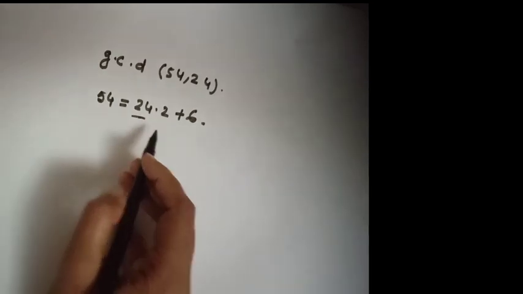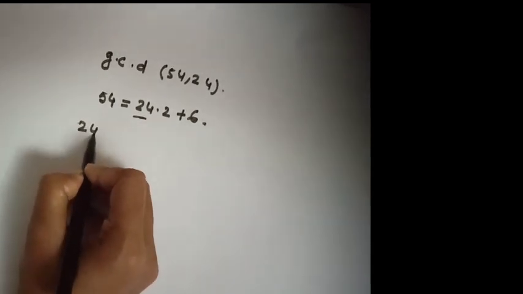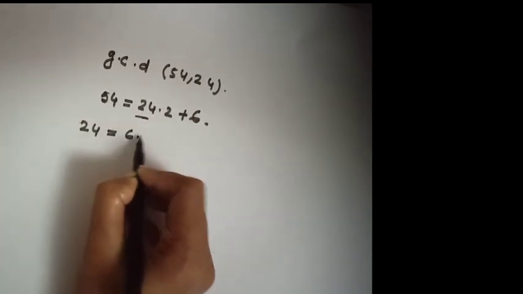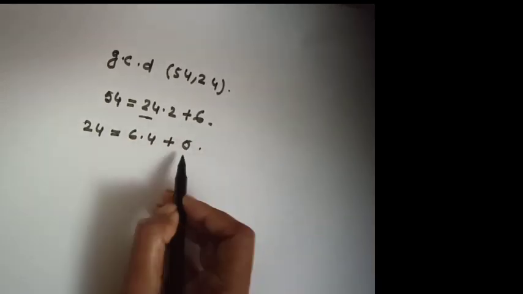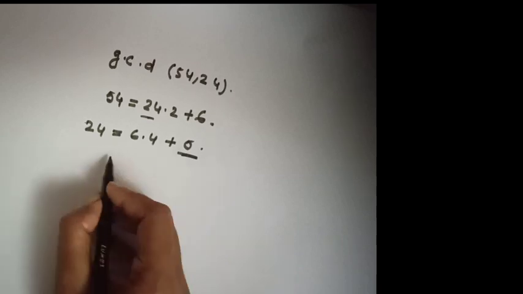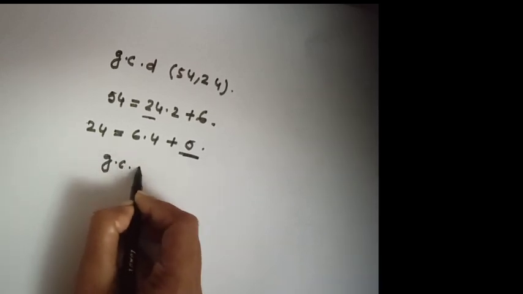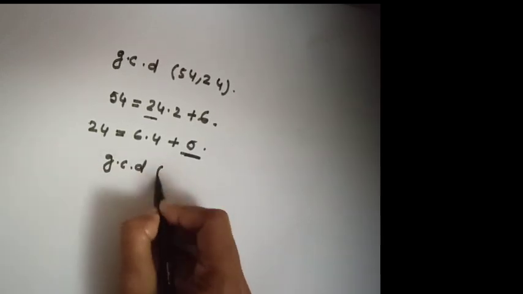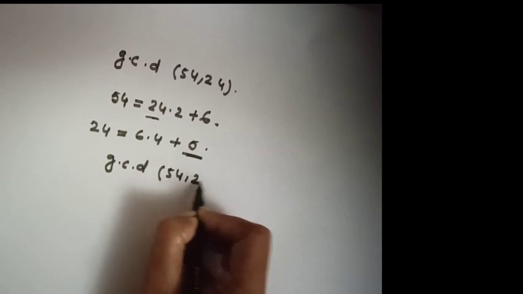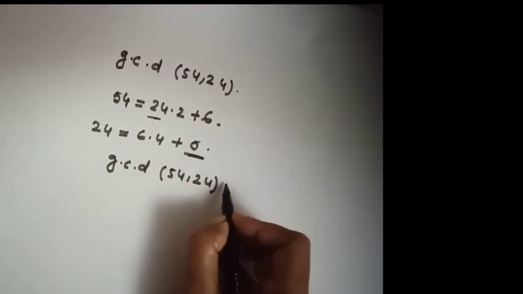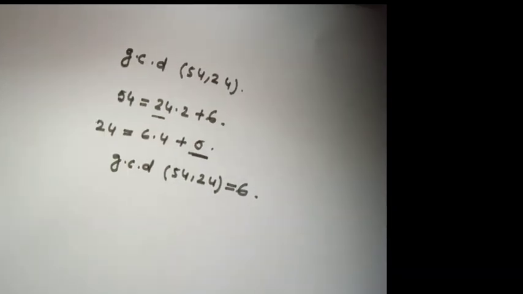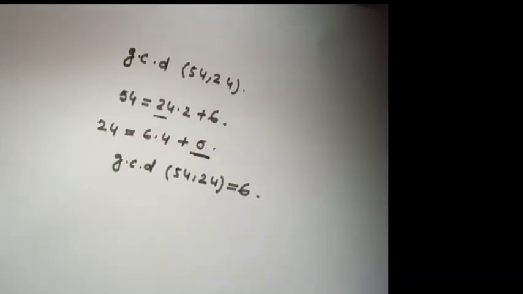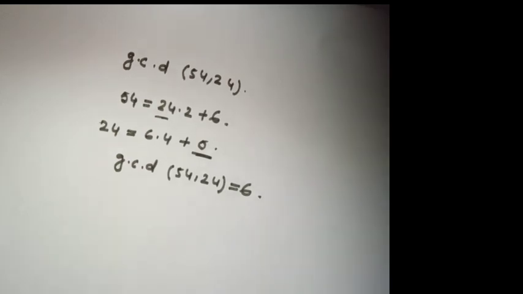From this, we can write 24 equals 6 times 4 plus 0. That means, since here the remainder is 0, the GCD of 54, 24 equals 6. Okay. That is how we compute the value of GCD.